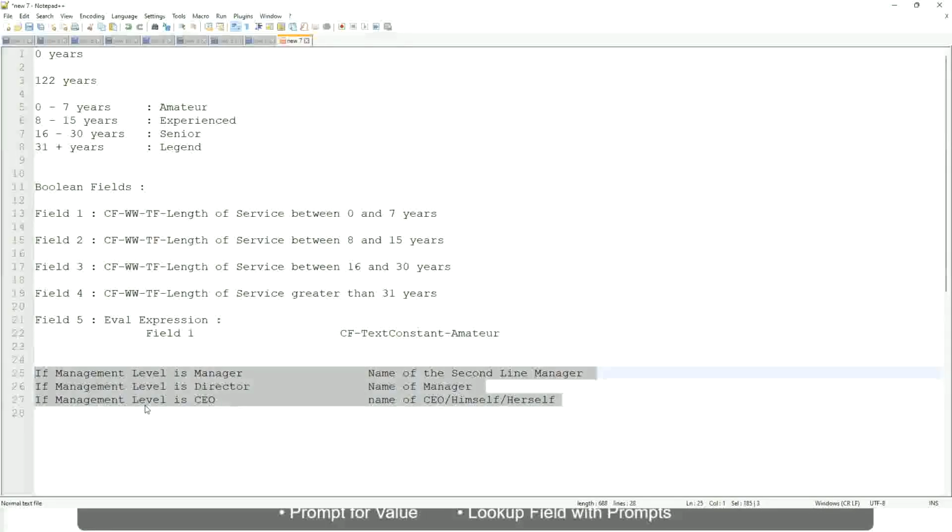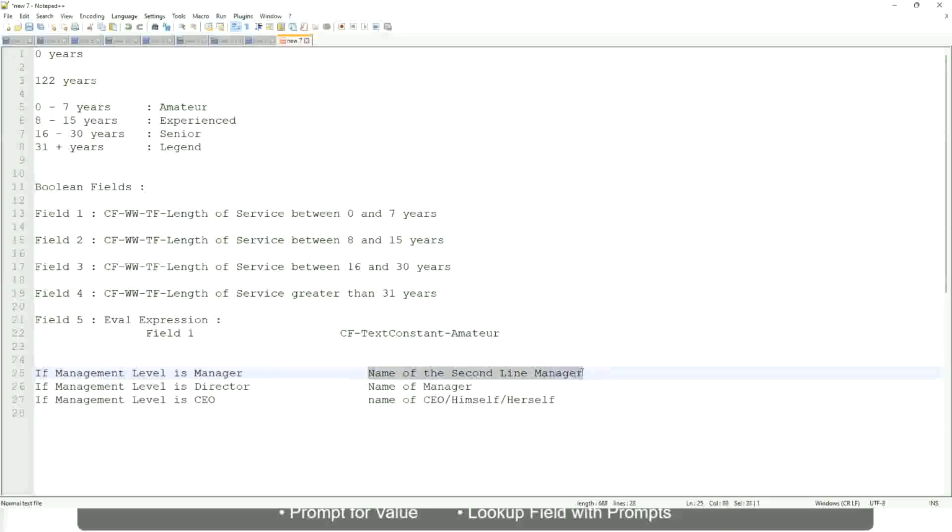Which function would you use? Evaluate expression, evaluate expression band or lookup range band. Evaluate expression, is it? Yeah. Because here you have to return an instance.